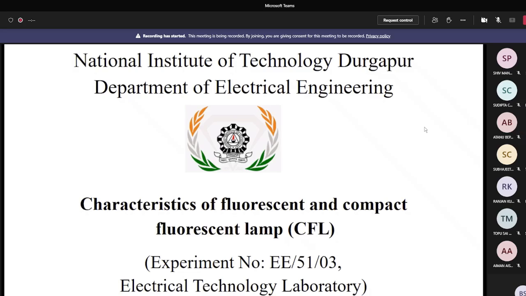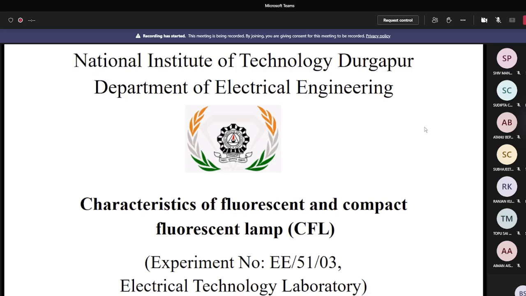Okay, but it is our common interest to make a lighting scheme by fluorescent lamps which can start and operate at low voltage and at the same time reduce the monthly electricity bill. From these perspectives, this experiment is very much relevant as well as informative.